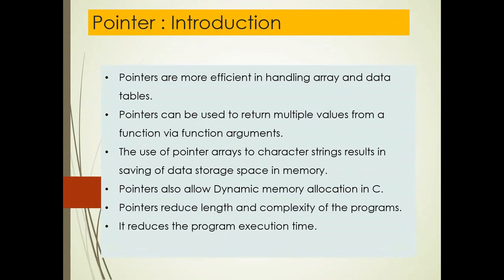Pointers are used frequently in C as they offer a number of benefits to programmers. Pointers are more efficient in handling arrays and data tables. Pointers can be used to return multiple values from a function via function arguments. The use of pointer arrays to character strings saves data storage space in memory. Pointers also allow dynamic memory management. Pointers reduce the length and complexity of a program, and they reduce the program execution time also.